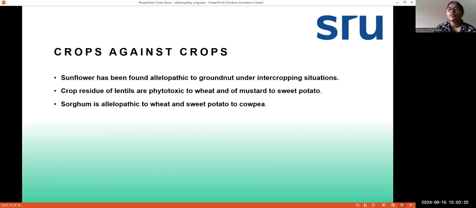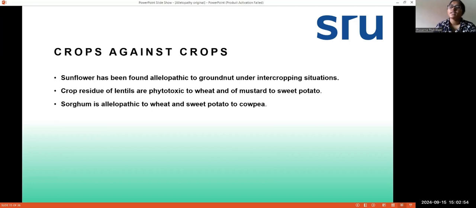Next, crop residue of lentils is phytotoxic to wheat and that of mustard to sweet potato. So when lentils are decayed, or the crop residues remain in the wheat crop, the remains of lentils will produce some kind of chemicals that will be phytotoxic to wheat, and it will inhibit the growth and development of the wheat crop.